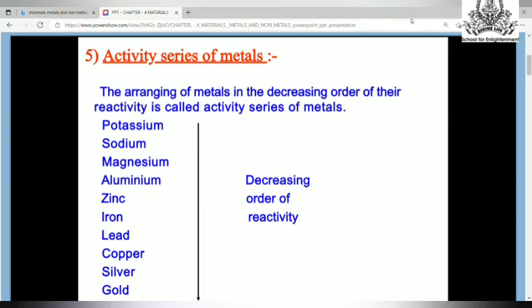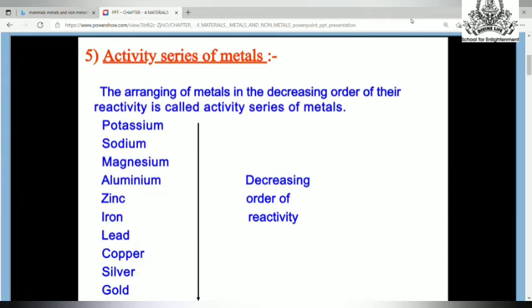You have to learn this also. The most reactive metal is placed on the top and the least reactive metal is placed at the bottom. So first potassium, then sodium, magnesium, aluminium, zinc, iron, lead, copper, silver, and the last one is gold.